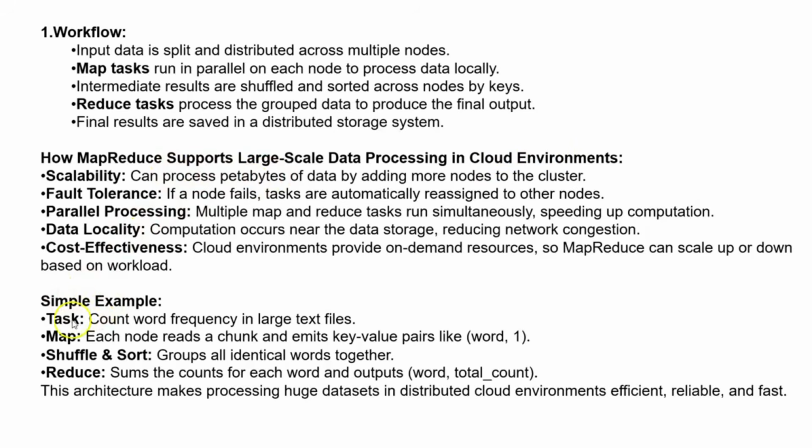And the simple example I have taken: the task is to count word frequency in a large text file. Mapping means each node reads a chunk and emits key value pairs like word, 1, meaning the word has occurred once. Shuffle and sort groups all the identical words together. Reduce function sums the counts for each word and outputs the word and the total count, how many times it has occurred. This word has occurred one time and the next word has occurred two times, like that. The architecture makes processing huge data sets in a distributed cloud environment efficient, reliable, and fast.